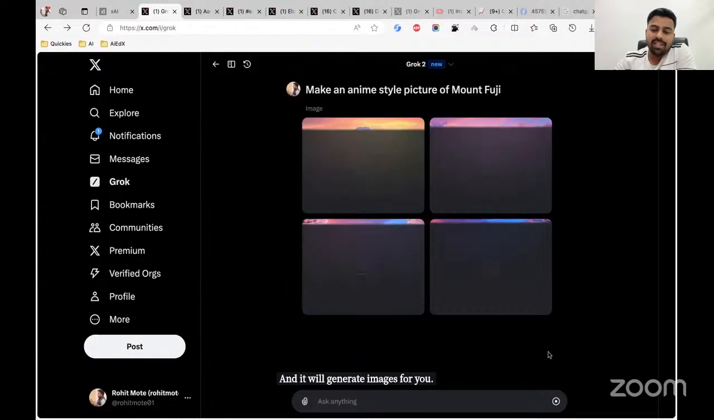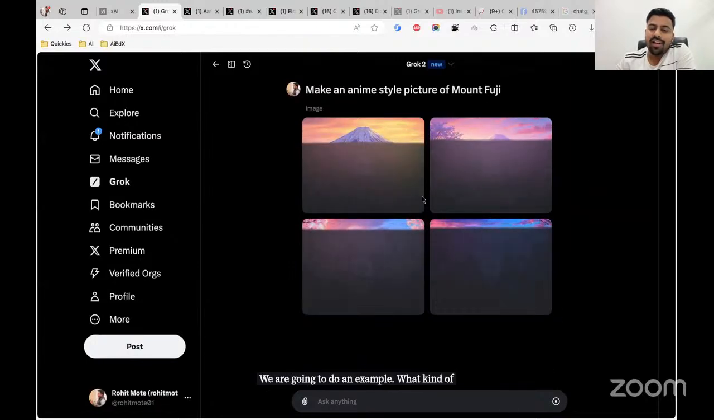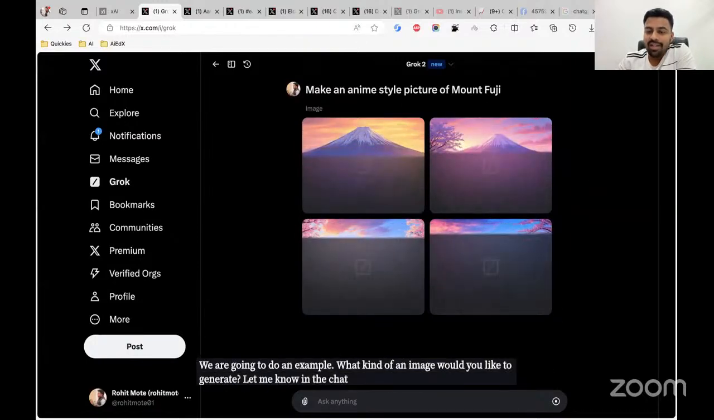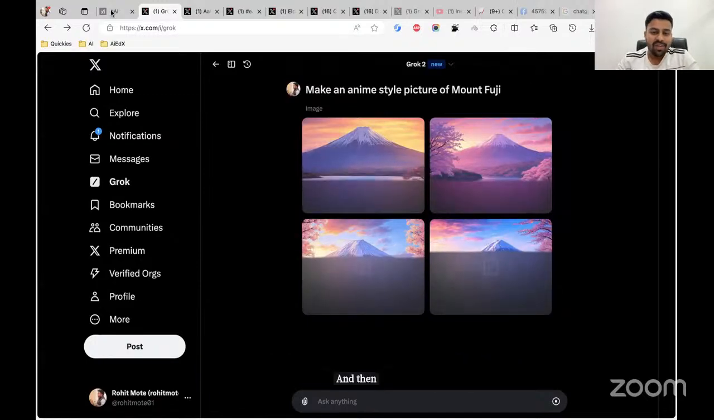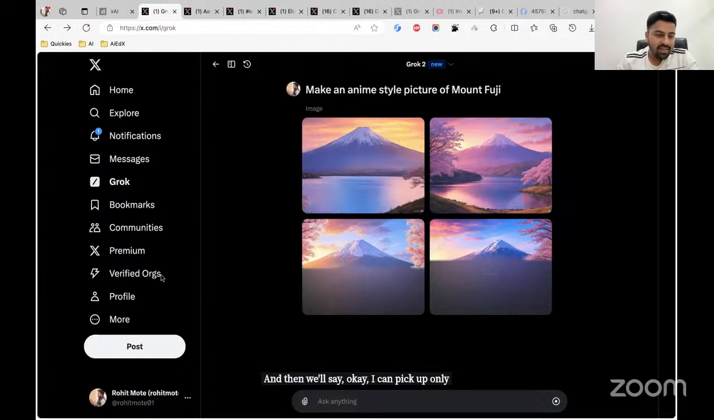Okay, we are going to do an example. What kind of an image would you like to generate? Let me know in the chat. I'll take up one comment which is exciting, and then we'll say, okay, I can pick up only one. So let's see which is most exciting, right?